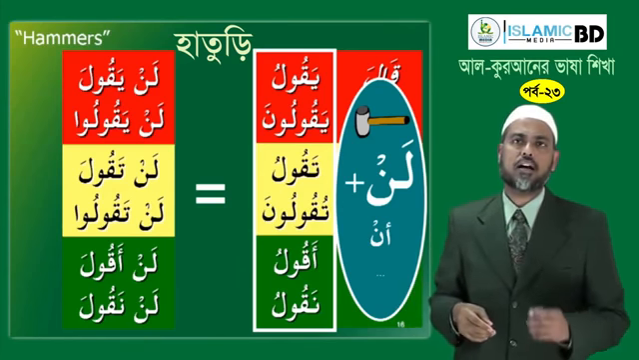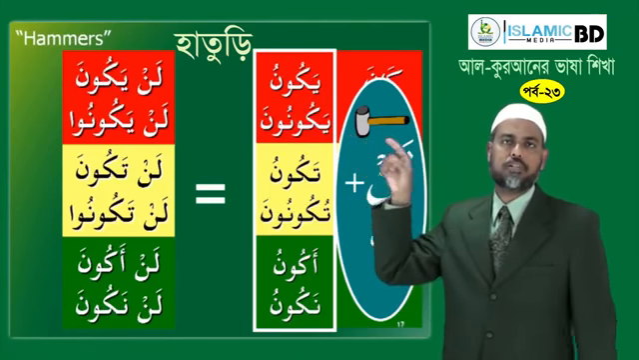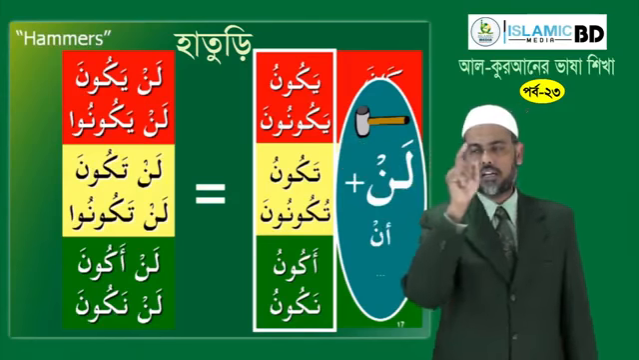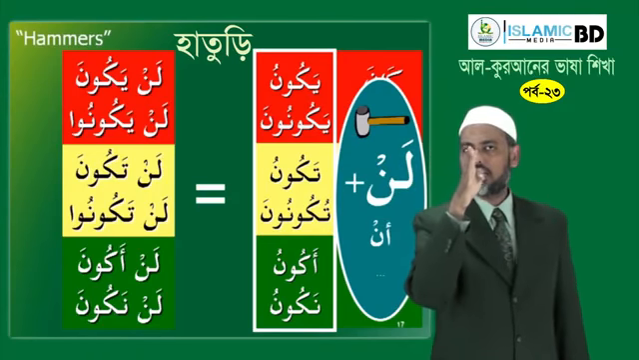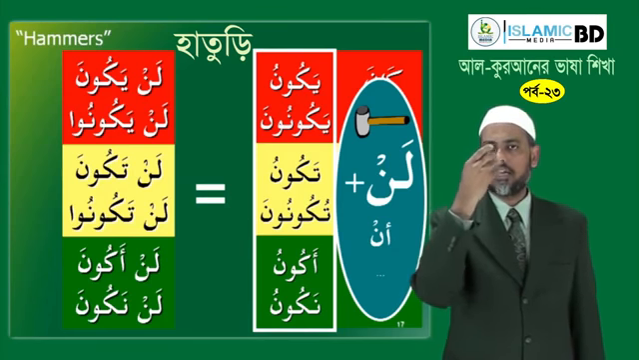Similarly, if you have kana, it will become lan yakuna. Repeat: lan yakuna, lan yakunu, lan takuna, lan takunu, lan akuna, lan nakuna.